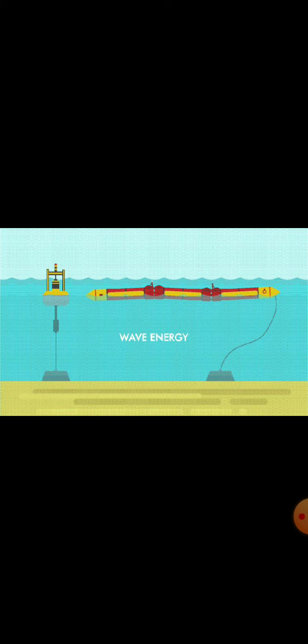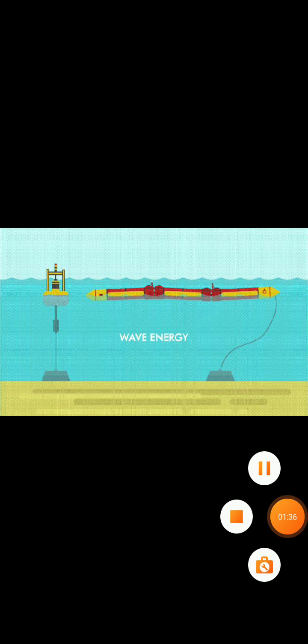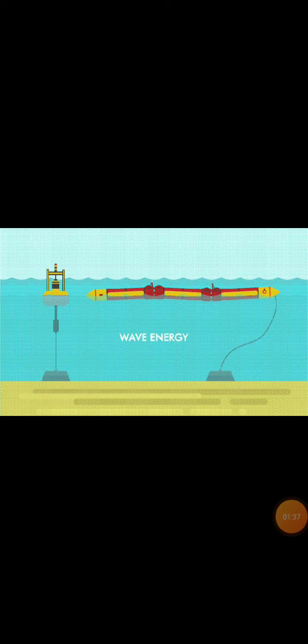The waves are generated by strong winds blowing across the sea, as we discussed. This energy would be used in a better manner where there are strong winds.